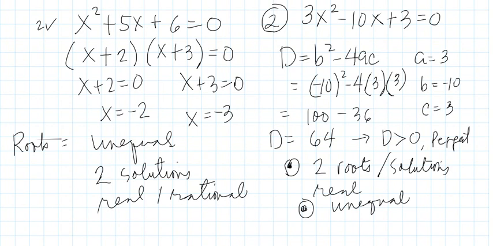Okay, we investigate again. We check whether this is correct. Okay, so we factor 3x squared minus 10x plus 3 is equal to 0.